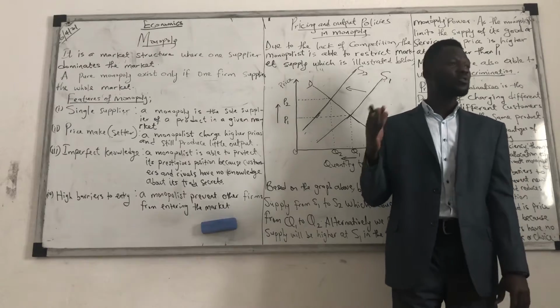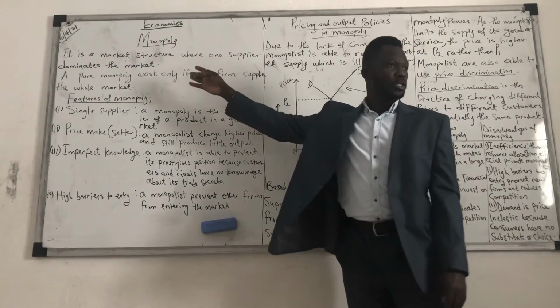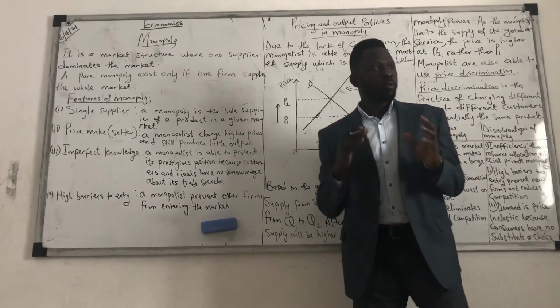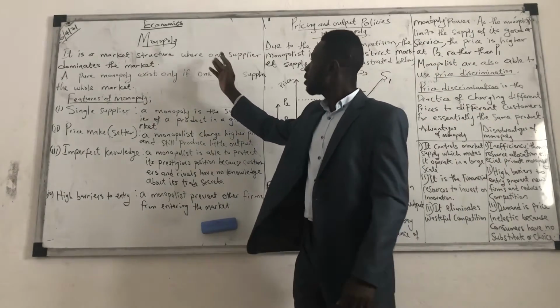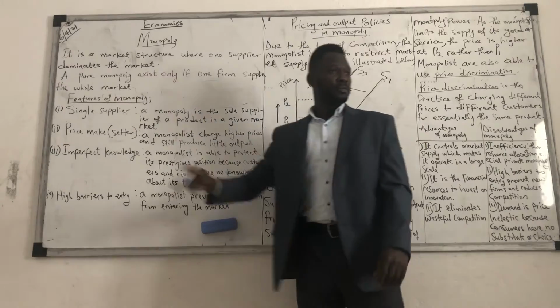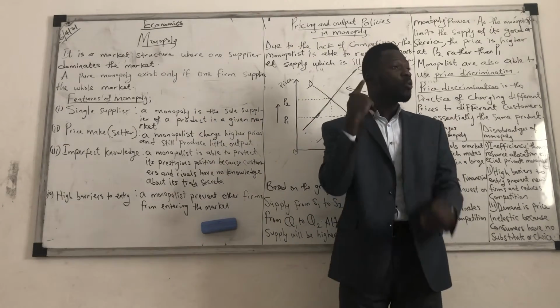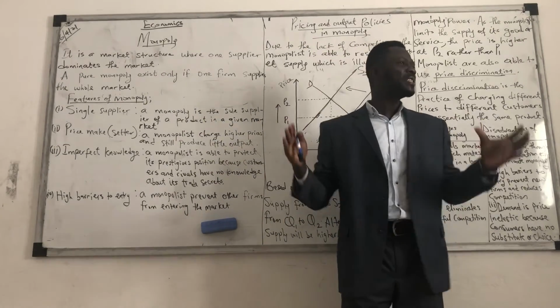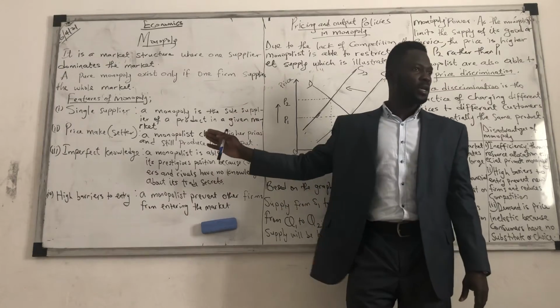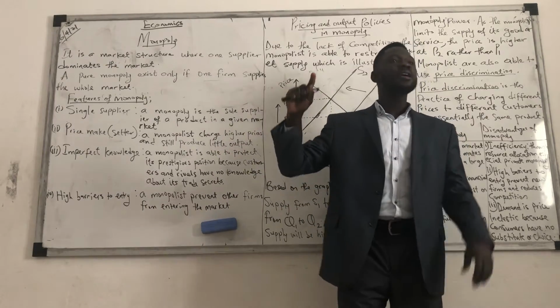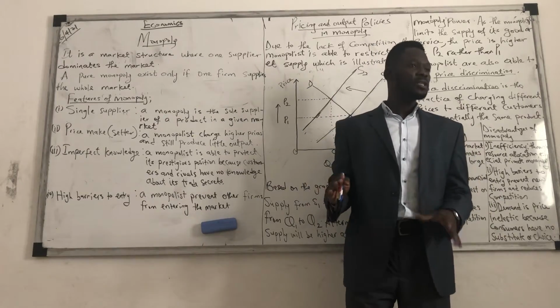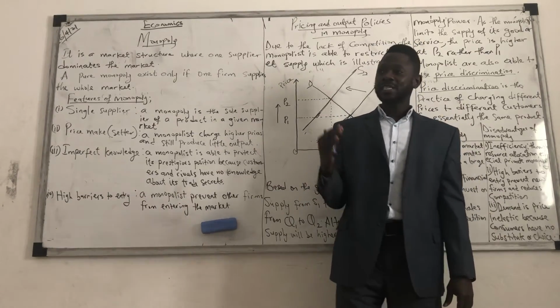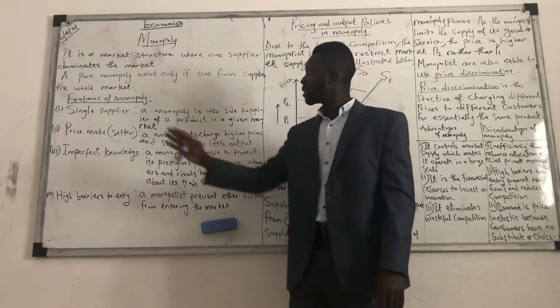So one of the market structures is monopoly. Monopoly is a market structure. What market structure is a monopoly? It is a market structure where one supplier dominates the market. So a market structure where you have only one supplier that dominates the market, we call it monopoly. That means we have only one supplier, just one producer in that market.